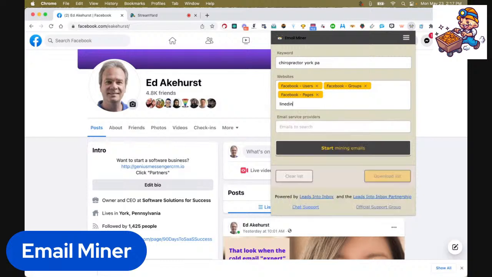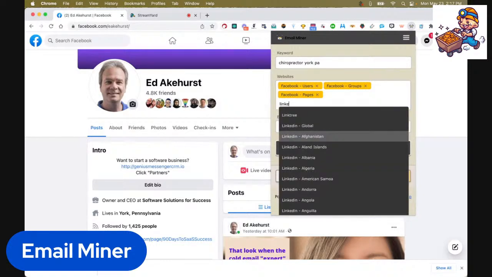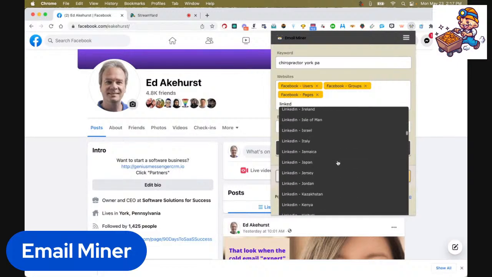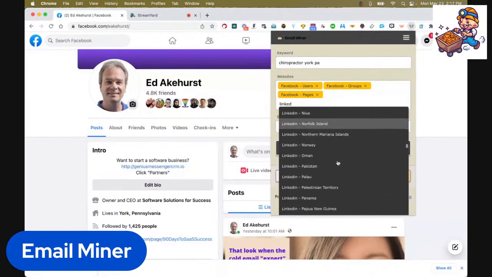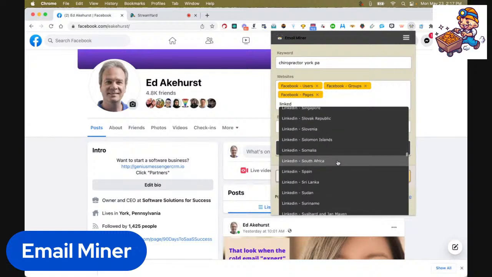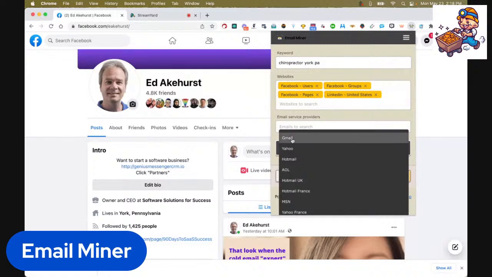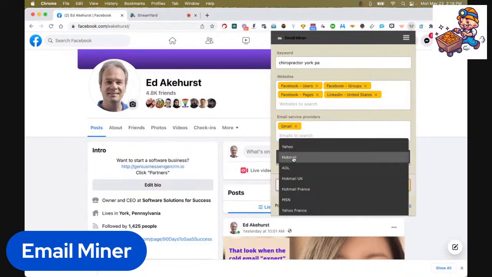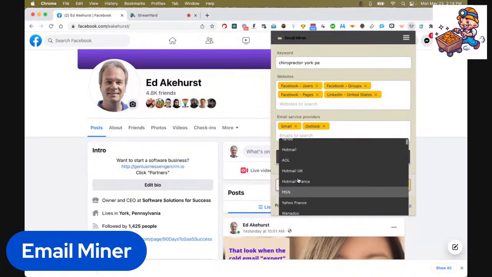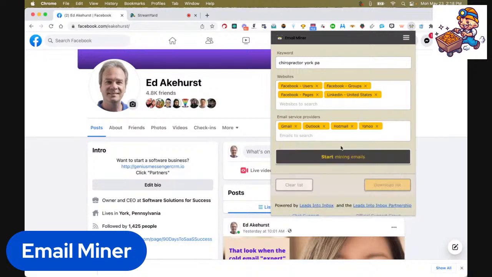Let's do LinkedIn. LinkedIn's categorized by country. Let's say we want to target US, so let's find United States in here. There we go. And what do we want? I always go Gmail addresses are usually pretty good. What else might we want from a chiropractor? Let's do Outlook. Some might use Outlook. People still use Hotmail, don't they? Yahoo's a pretty popular one. Let's just do those four.